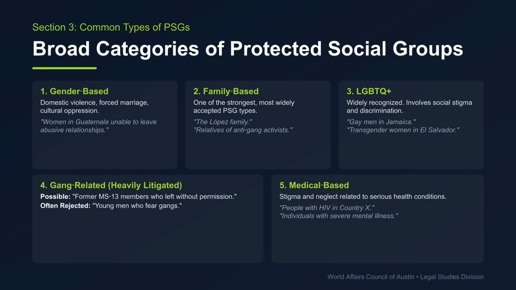We see several broad categories of protected social groups. Gender-based claims involve domestic violence or cultural oppression. Family-based groups are widely accepted. LGBTQ+ claims involve social stigma. Gang-related claims are often rejected unless specifically defined, and medical-based claims address stigma related to serious health conditions.